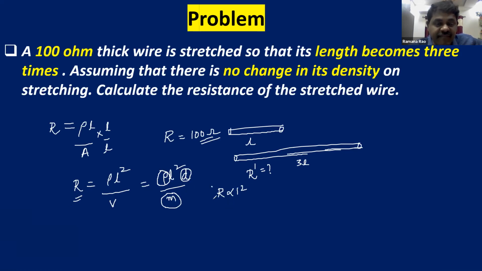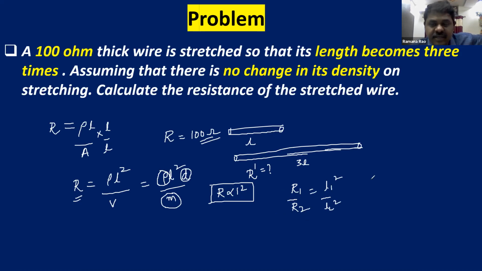So in case a wire is stretched, resistance is proportional to L square. In the previous concept we learned resistance is proportional to length. That is only in comparison. If you compare two resistances, then R is proportional to L. If you stretch the same wire, then R is proportional to L square. So R is proportional to L square means R1 by R2 is equal to L1 square by L2 square.